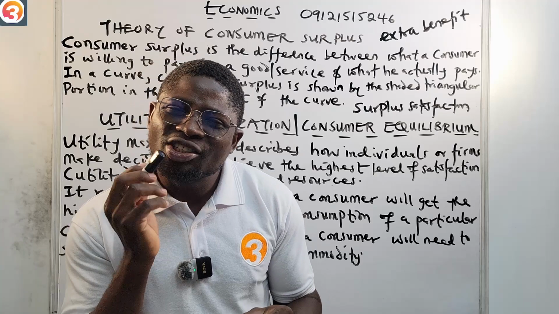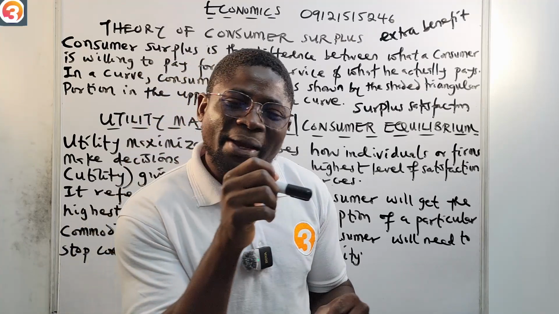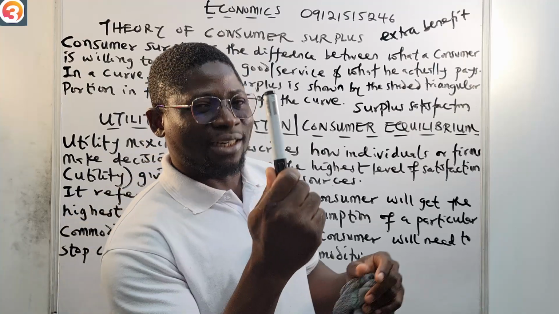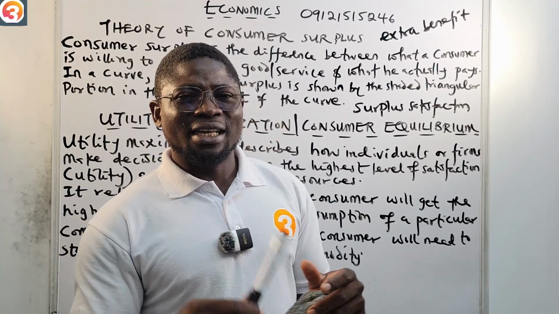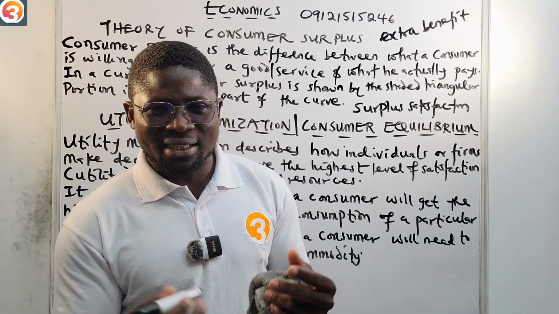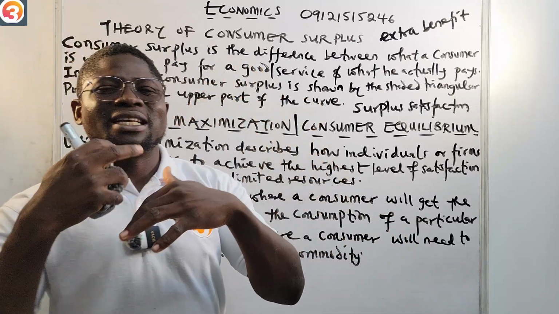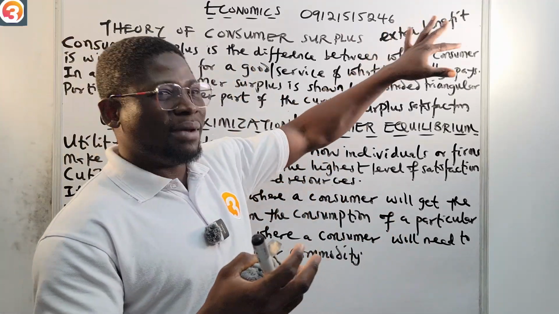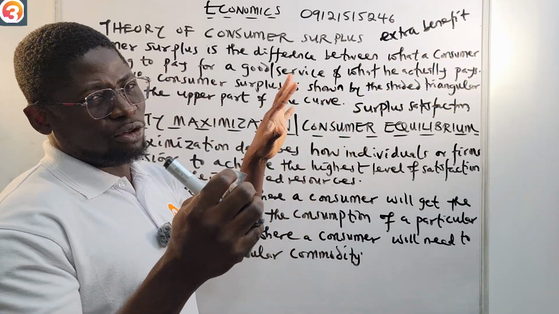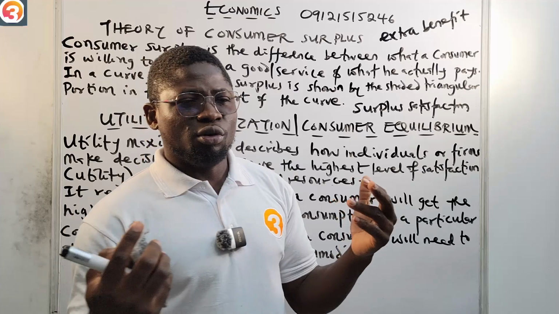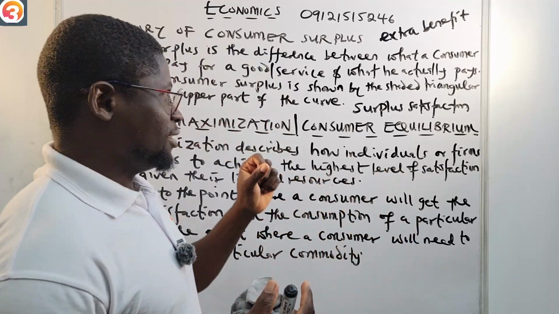Okay, you are getting extra satisfaction, extra benefit, from consuming, from purchasing a particular product, by getting an extra utility, extra satisfaction. So that is what we call consumer surplus. It's the extra benefit or surplus satisfaction that a consumer gains from purchasing a particular product at a lower price.